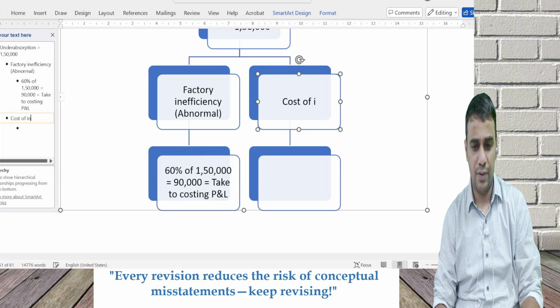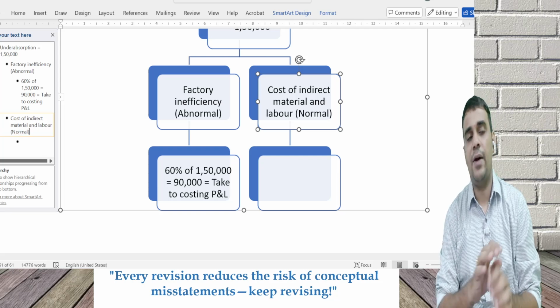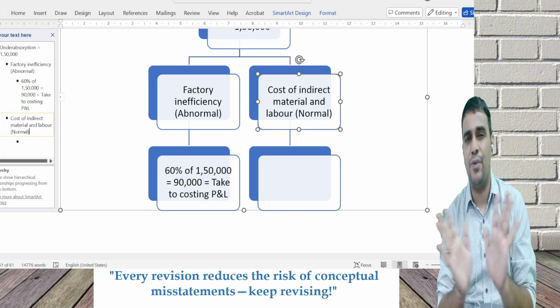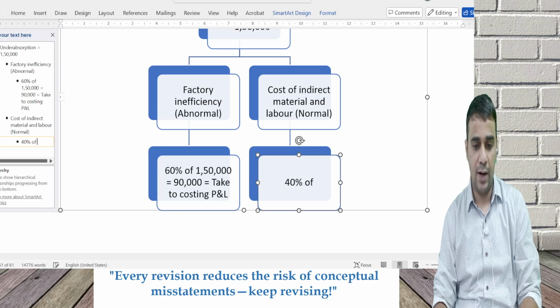Cost of indirect material and labor is normal. Increase in cost would have happened. This is normal. Why normal? Because everyone would have had this. 40% of 1 lakh 50, 60,000.